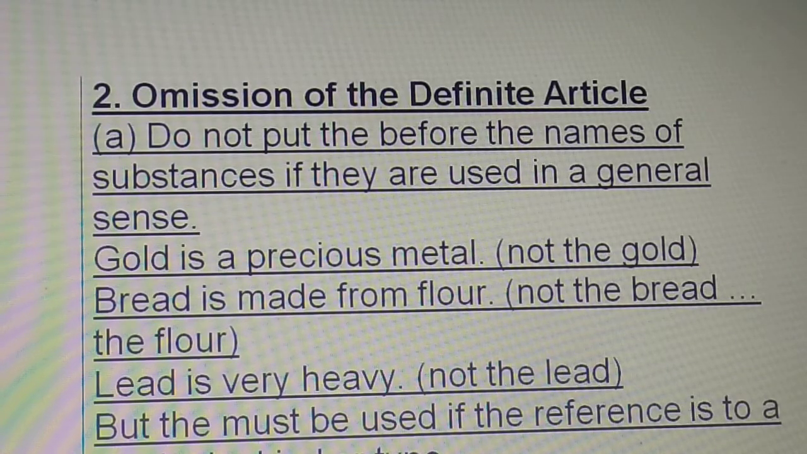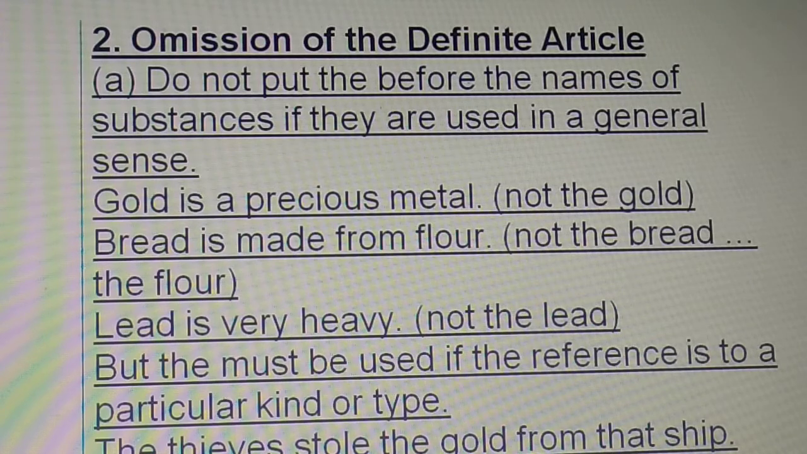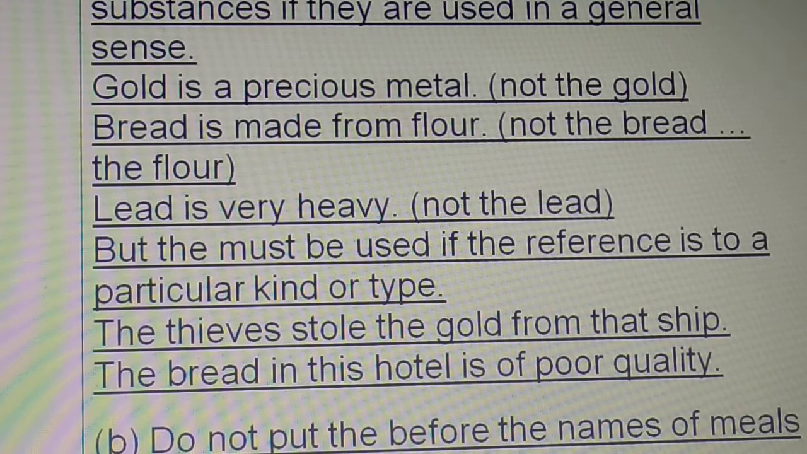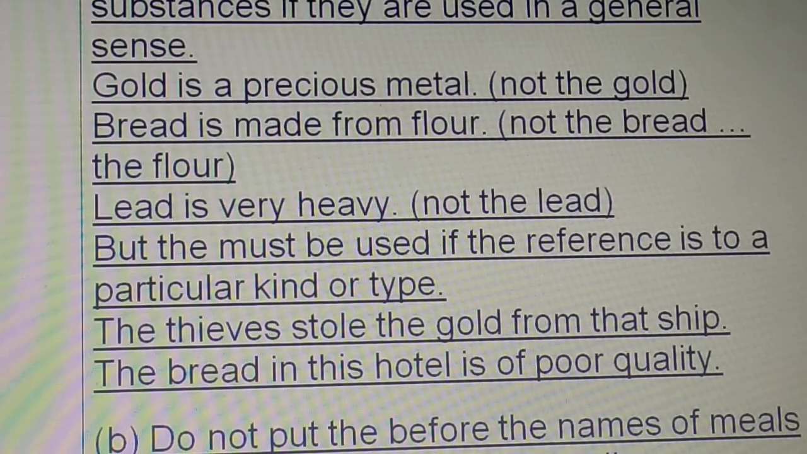Do not put the before the names of substances if they are used in a general sense. Gold is a precious metal, not the gold. Bread is made from flour, not the bread, the flour. Lead is very heavy, not the lead. But the must be used if the reference is to a particular kind or type. The thieves stole the gold from that ship. The bread in this hotel. Why the bread in this? We're talking about the one made or available in this particular hotel, which is of poor quality. That is why the bread.